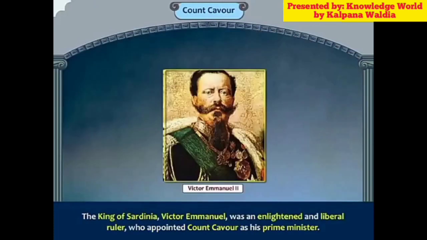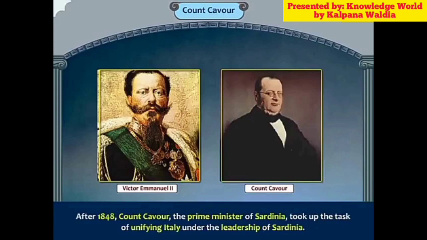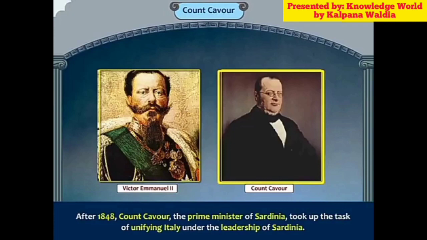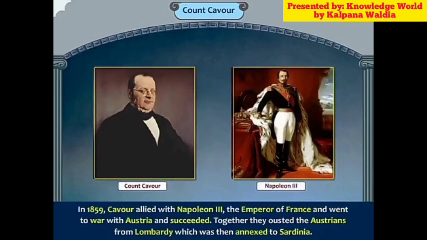The King of Sardinia, Victor Emmanuel, was an enlightened and liberal ruler who appointed Count Cavour as his prime minister. After 1848, Count Cavour took up the task of unifying Italy under the leadership of Sardinia. He was a passionate nationalist and one of the greatest statesmen Italy had ever produced. He devoted all his energies to strengthening Sardinia and leading the Italians in their struggle for unity and independence.